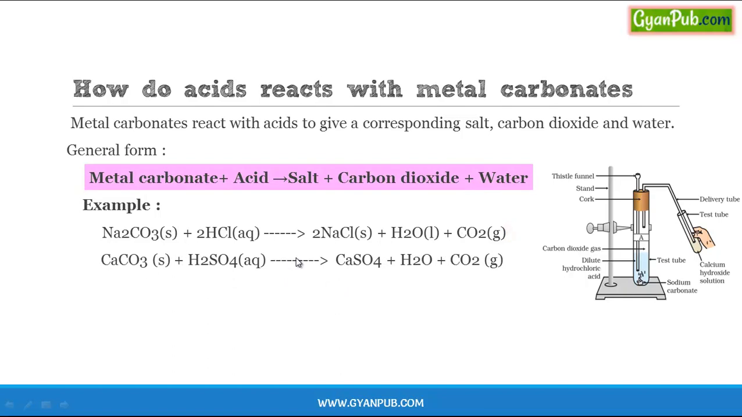Another example of the reaction of acids with metal carbonates is calcium carbonate, which is a metal carbonate, reacted with an acid, that is sulfuric acid, giving calcium sulfate, water and carbon dioxide. So here also calcium displaces hydrogen from the corresponding acid with which it is reacted, and combines with the remaining part of the acid to form a salt, that is calcium sulfate, and the displaced hydrogen reacts with the carbonate ion of this metal carbonate to form water plus carbon dioxide.